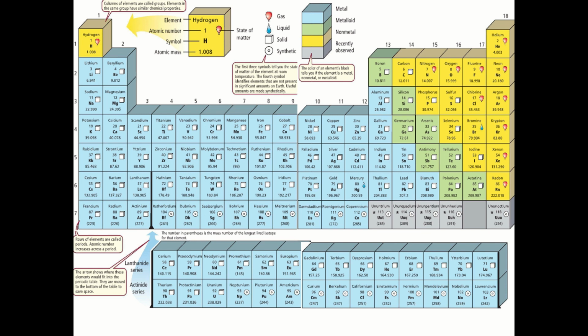Now look at the periodic table, and you will see 3 colors in this periodic table. We see blue, green, and yellow. The blue part of the table is what we call the metals. The yellow part, or the orange part, is called the non-metals. And the part in between, the green part, is what we call the metalloids.